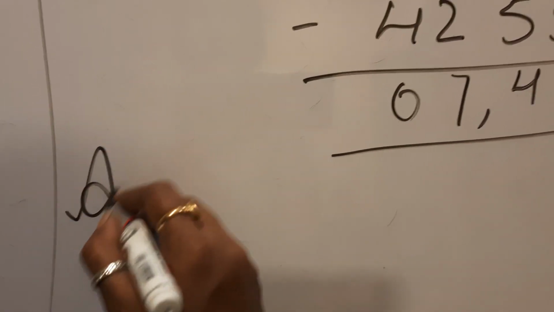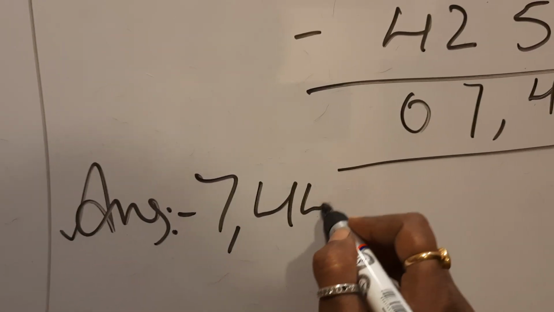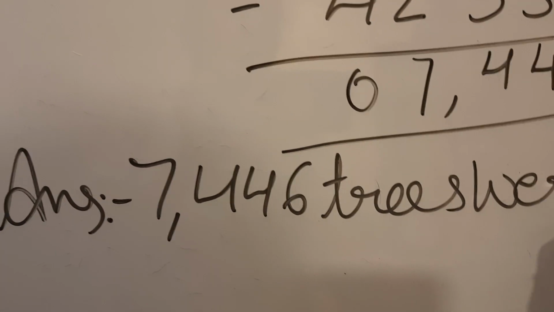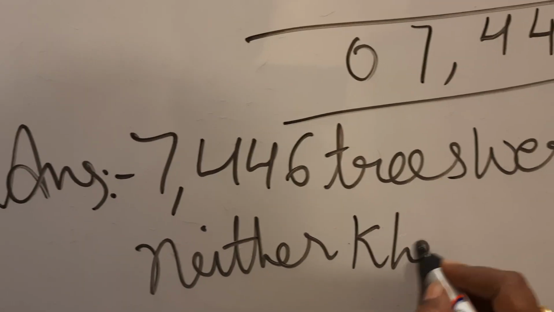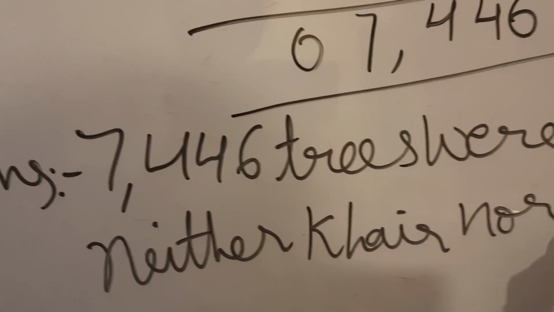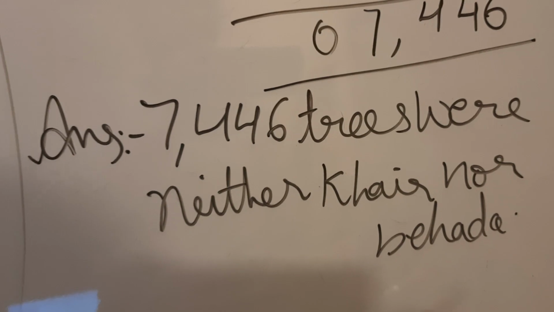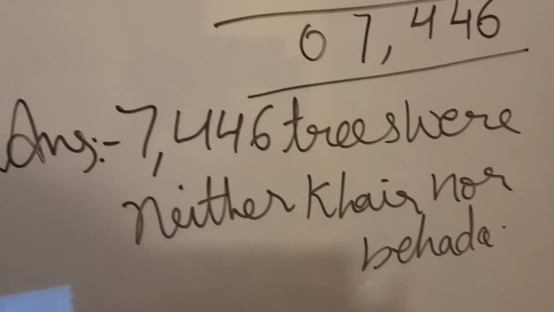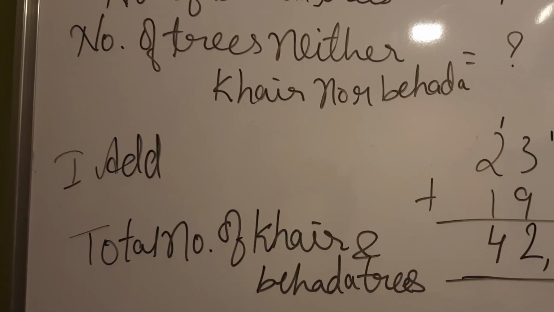So here we got, there were other trees which were planted. So we'll write down the final answer. 7,446 trees were neither Khair nor Bihada. Or you can also write it short as 7,446 trees were other types of trees. Okay, that also will do. Hope you have understood this sum, children. First is addition, second is subtraction.